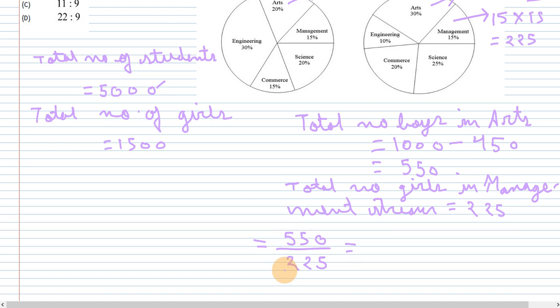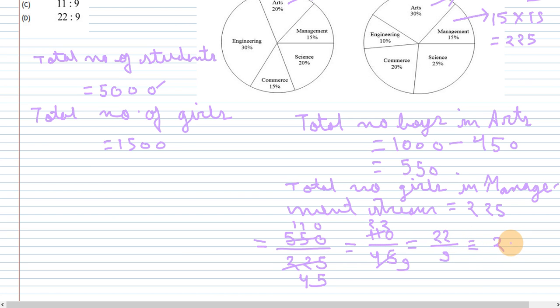We have to minimize the ratio, so we get 22 by 9.